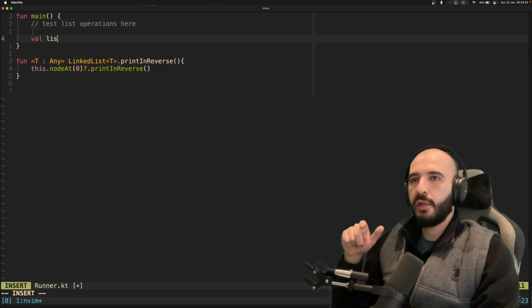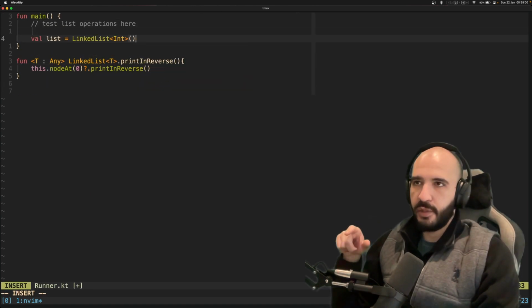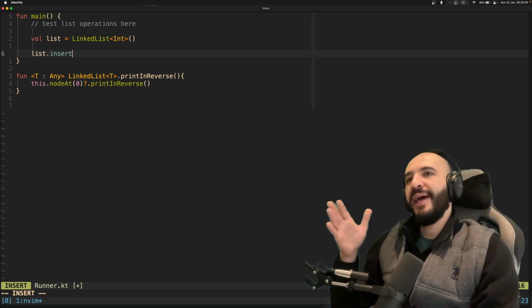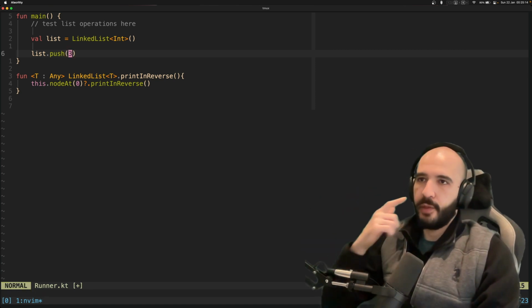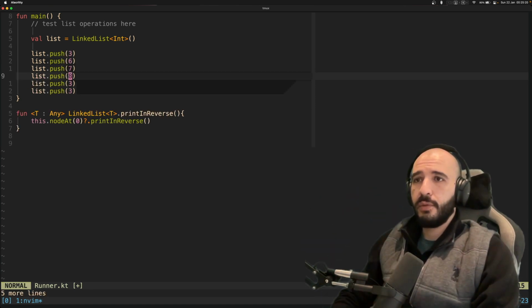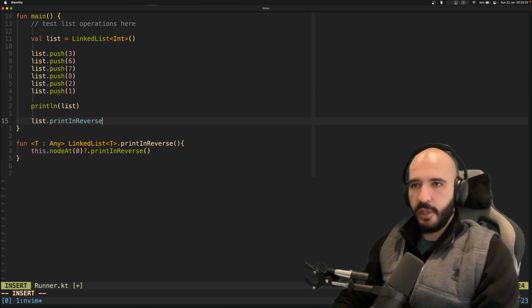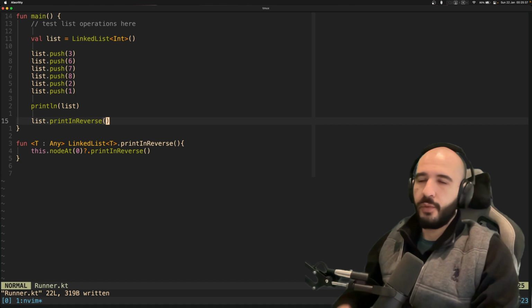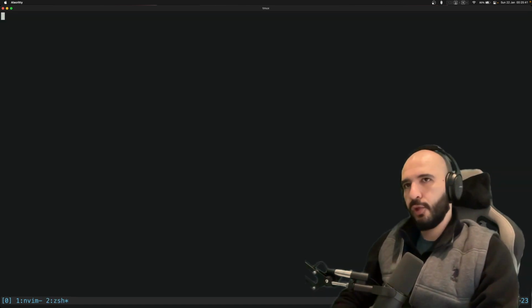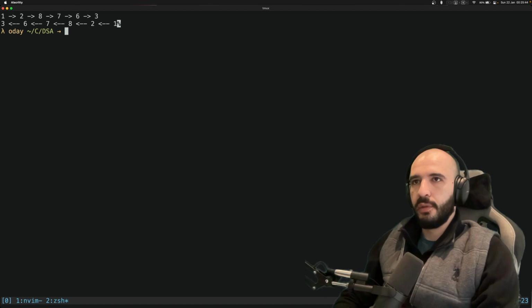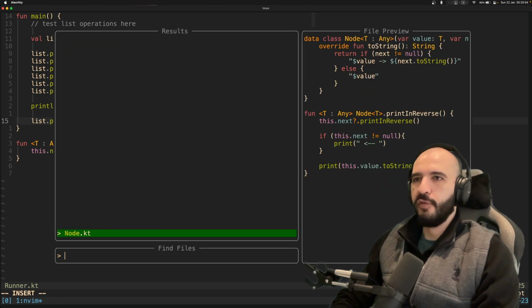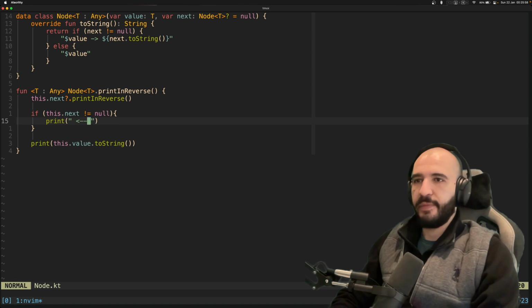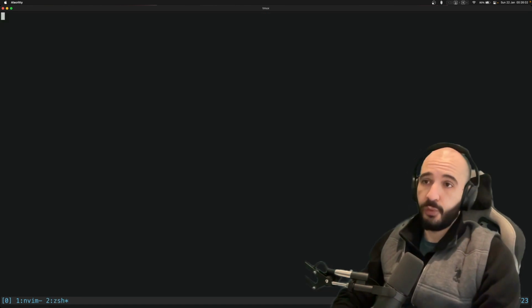Now we'll head off to the runner class and initialize a list. You can add, you can insert, you can push, whatever you want. Just put 5 or 6 values into the list, different values, whatever. Print the original list and then print it in reverse, run the thing, watch for the output, and it is inverted. Okay, great. But I don't like how there are 2 dashes in the second line, so let's go to the node class and remove 1 dash. And that'll be it for reversing a linked list in the first way.